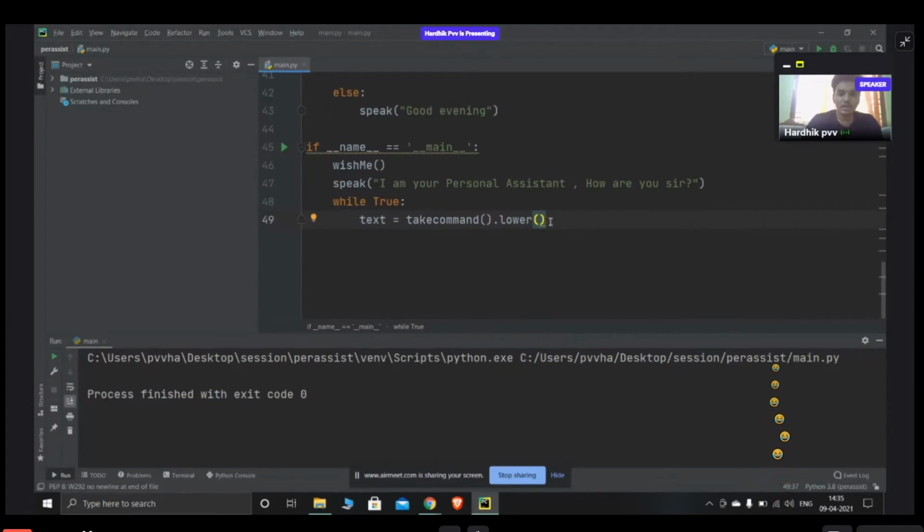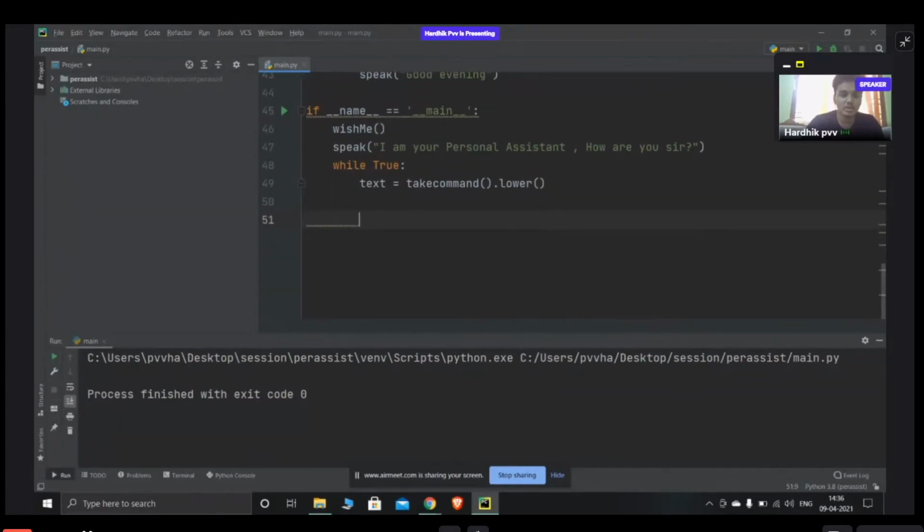Now whatever the user tells, it will take as text. So from now on, whatever the user says, it takes it and stores it in a variable called text. From the text it will analyze what we say, and based on that it will perform the actions. Now, to check whether the text is working, and to see whether it's taking my output or not,